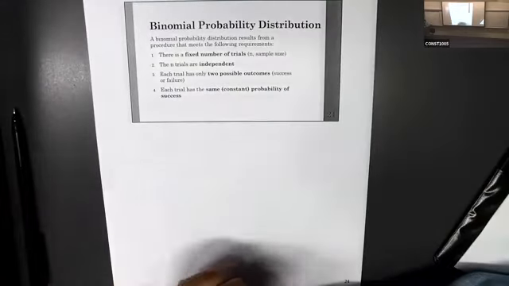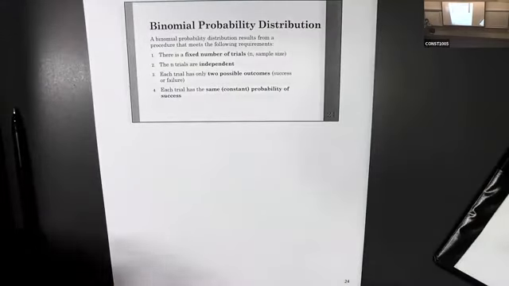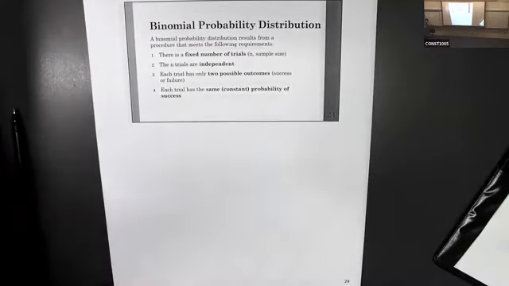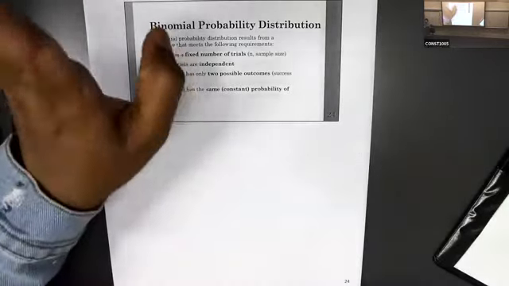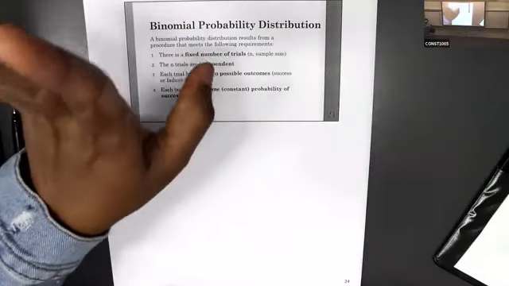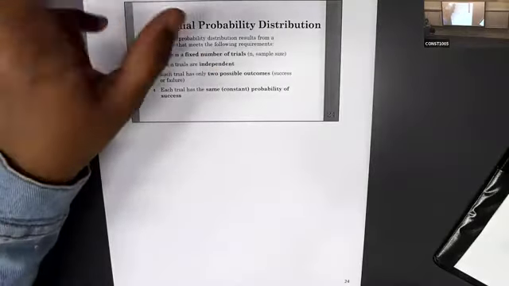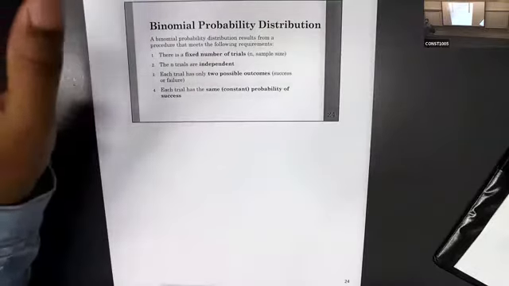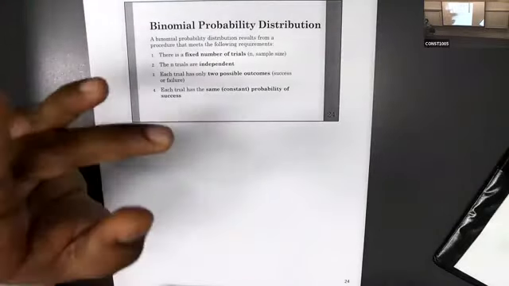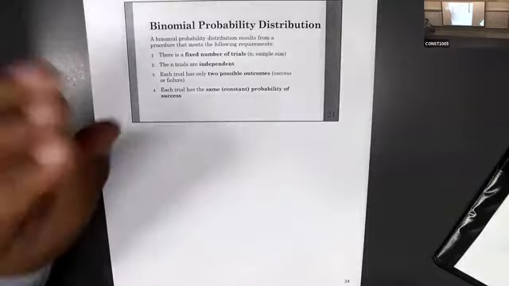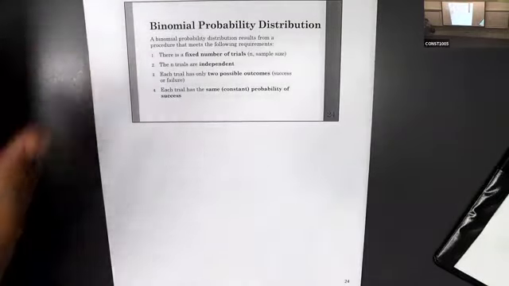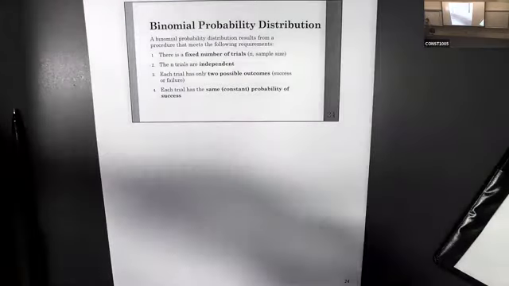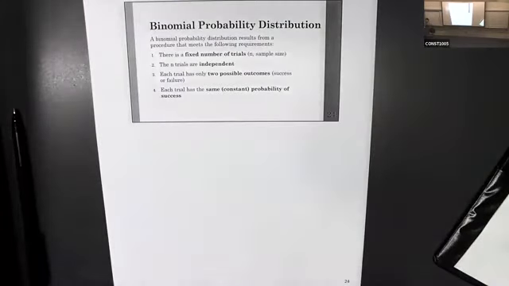The last one: each trial has the same probability of success. That means in the first trial you have two outcomes. Definitely, according to this distribution, we have two outcomes. One should be success. If it's surviving or dying, then we can say surviving is the success. Also if it's head or tail, we can suppose getting head is the success.